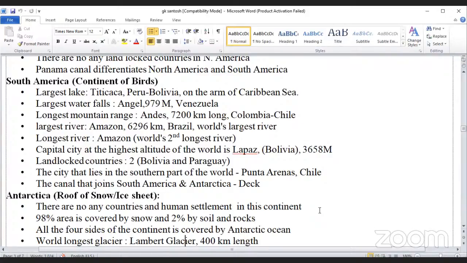The capital city at the highest altitude in the world is La Paz, Bolivia, 3658 meters. There are two landlocked countries in South America. They are Bolivia and Paraguay. The city that lies in the southern part of the world is Punta Arenas, Chile. The strait that joins South America and Antarctica is the Drake Passage.